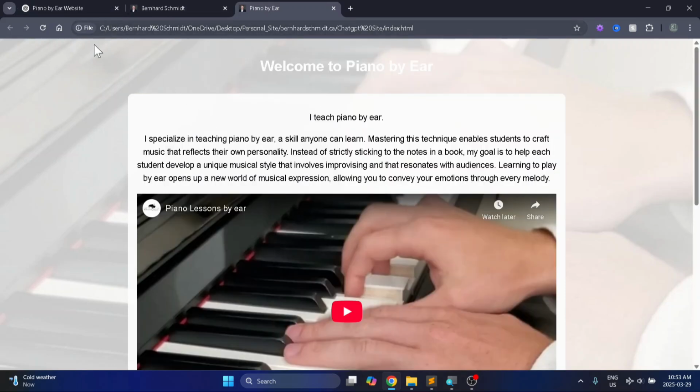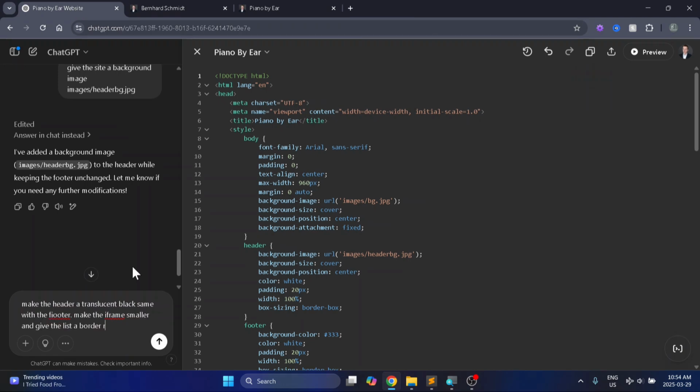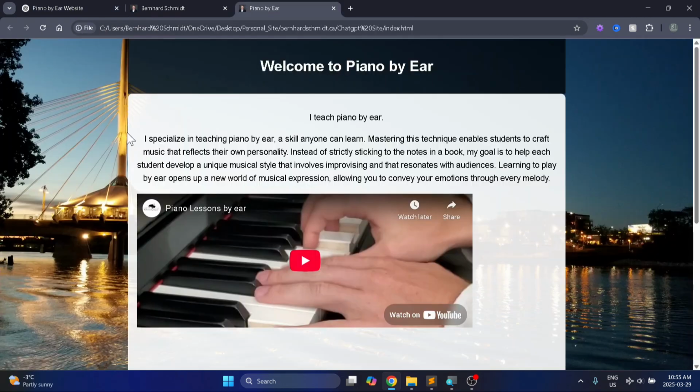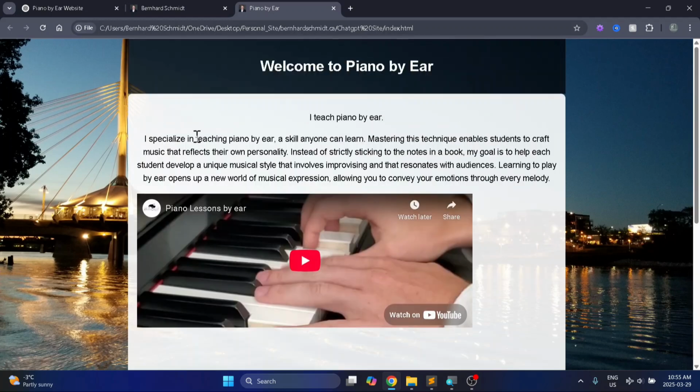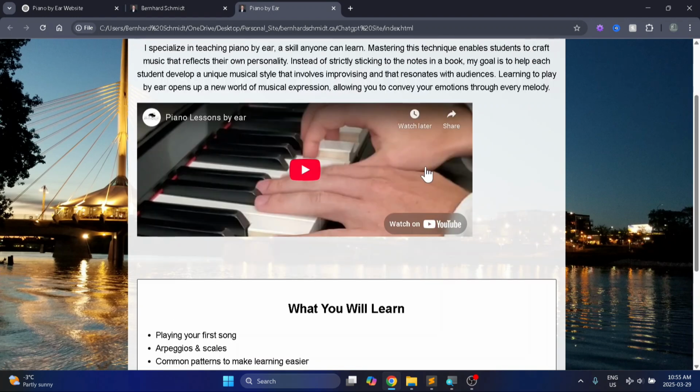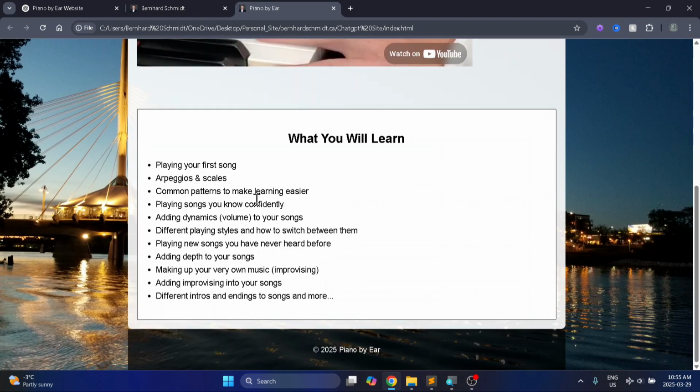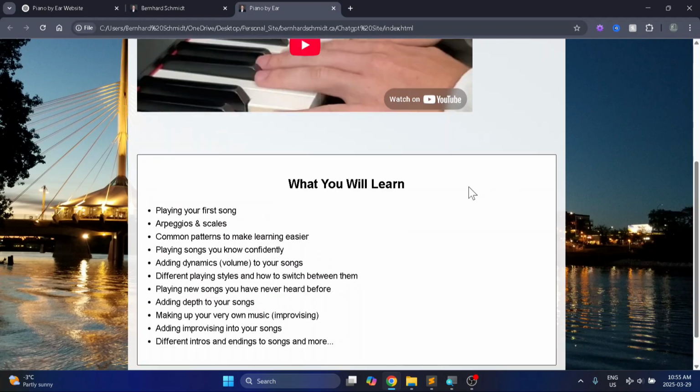So let's just give it all those prompts in one. Okay, it looks like it's gone back to the old image. It has made the header and the footer darker. It's completely stretched the iframe. And it has given that list here a border radius of 1. Now finally, and a background of white.